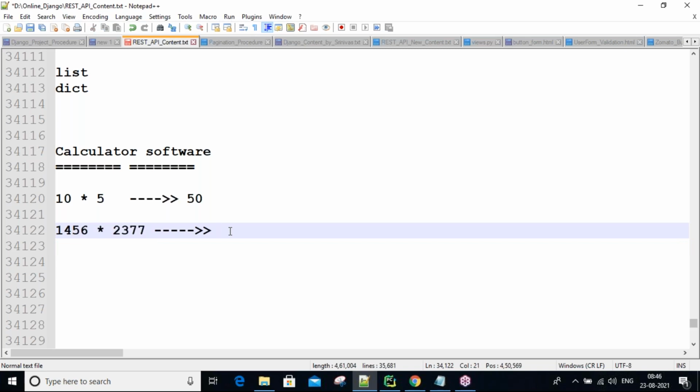But nowadays, people are not using pen and paper. Am I right? All people are using calculator software. Nowadays, everyone is using smart mobiles mostly. In smart mobiles, we have calculator software. Immediately we open the calculator, type these two numbers, and find the result. Calculator machines are also there, guys. Using those calculators also, people are calculating. So a calculator is nothing but one software that is reducing a lot of burden for human beings.